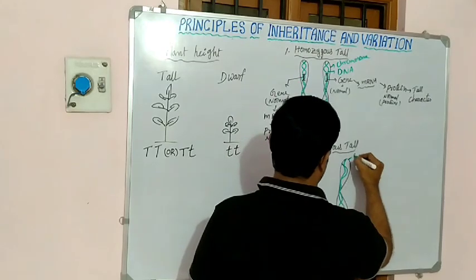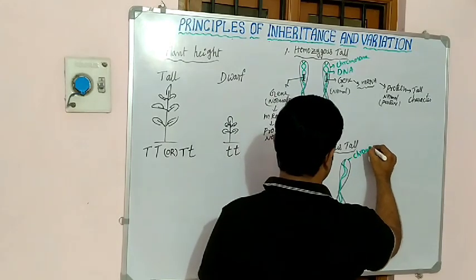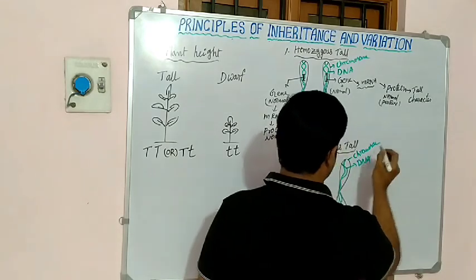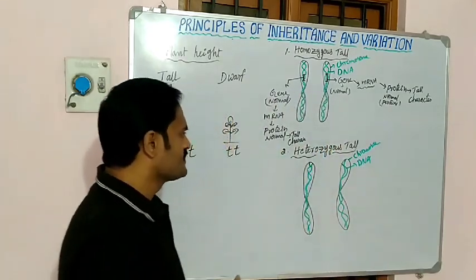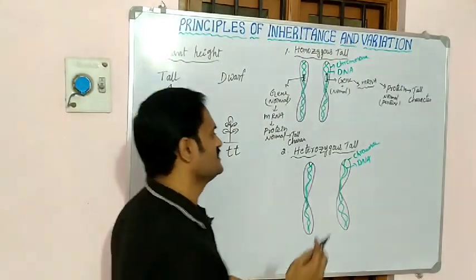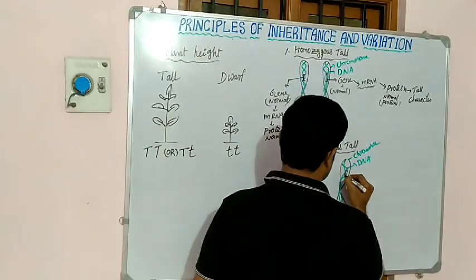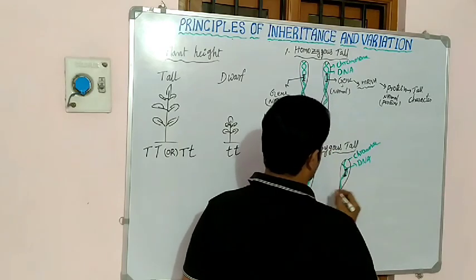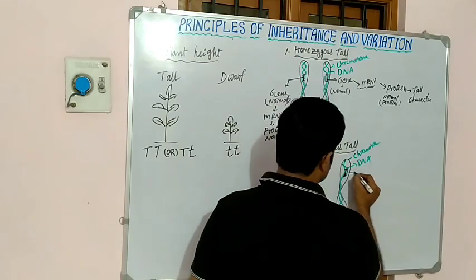This is a chromosome and this is called DNA. See, some portion of the DNA is called a gene. Suppose this part of DNA is called what?